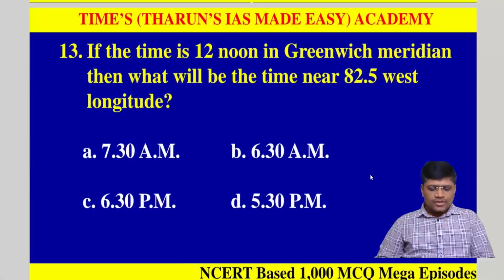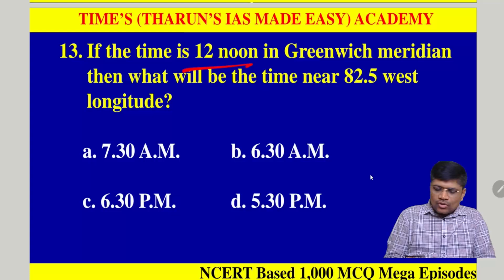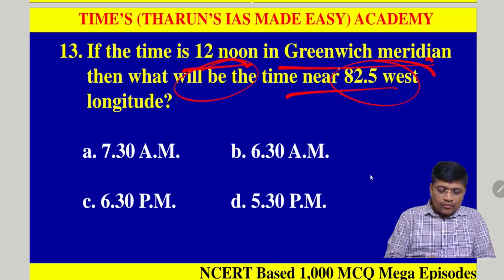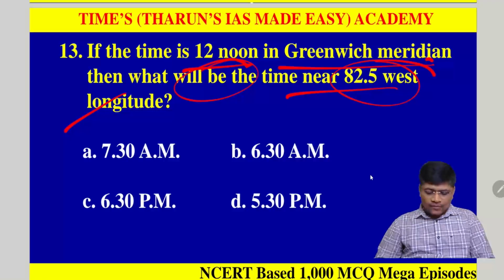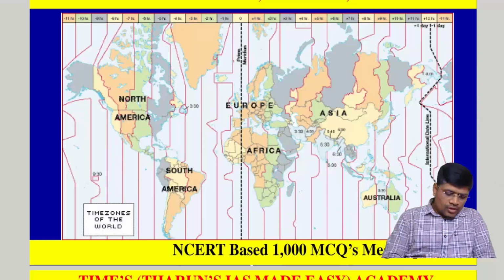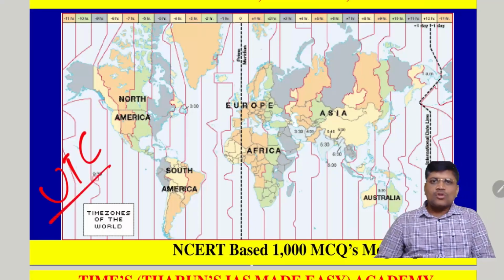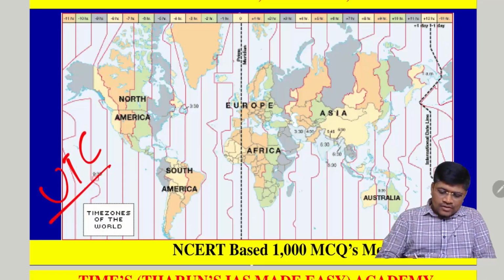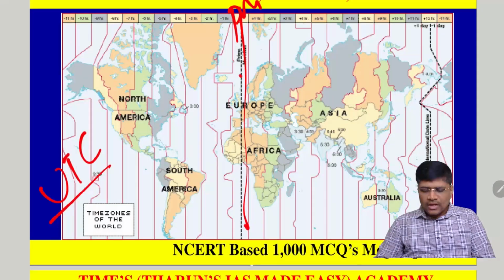Okay. So next question. If the time is 12 noon at the Greenwich meridian, then what will be the time near 82.5 west longitude? Again, time zones. We know the UTC, Universal Time Coordinated concept. This is the prime meridian. It passes through Greenwich near London.